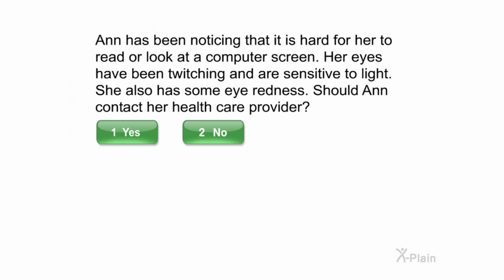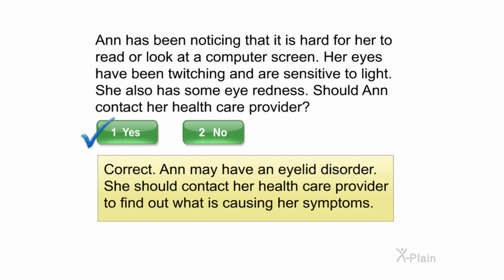Anne has been noticing that it is hard for her to read or look at a computer screen. Her eyes have been twitching and are sensitive to light. She also has some eye redness. Should Anne contact her healthcare provider? Select yes or no. Correct. Anne may have an eyelid disorder. She should contact her healthcare provider to find out what is causing her symptoms.